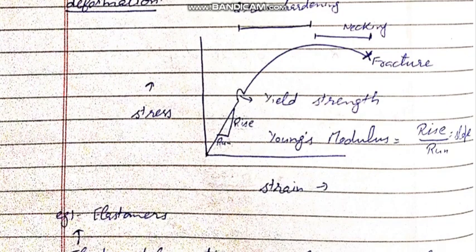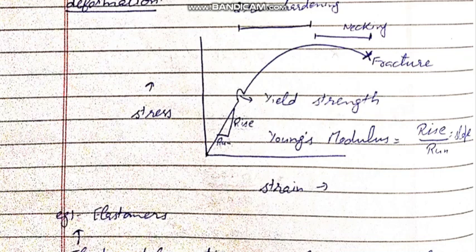Here is a graph between the stress and the strain. This will explain the plastic and elastic deformation of any object very clearly. Here the graph is in a parabolic shape. Parabolic means that first, on applying the strain, the stress increases. But after a particular point, even if we increase the strain, the stress reduces.